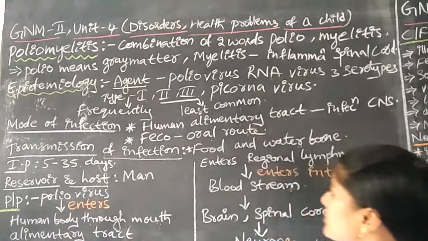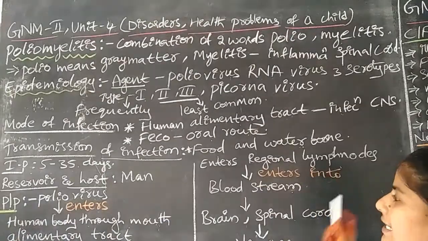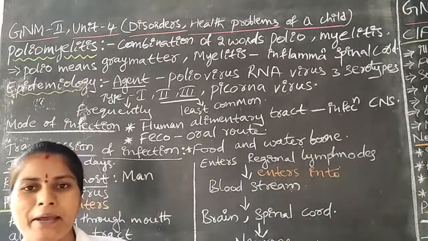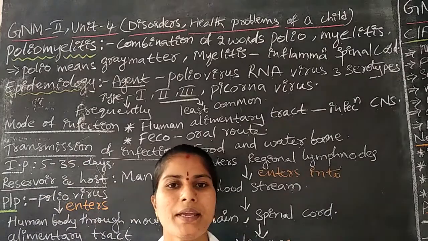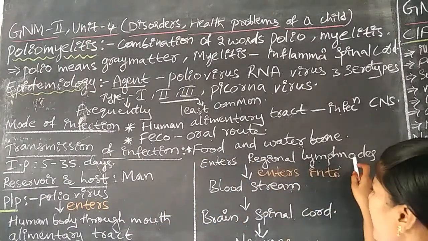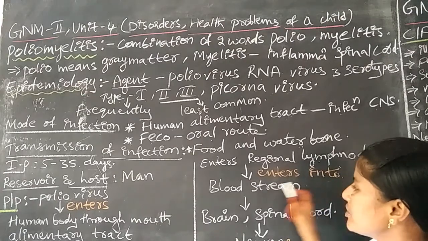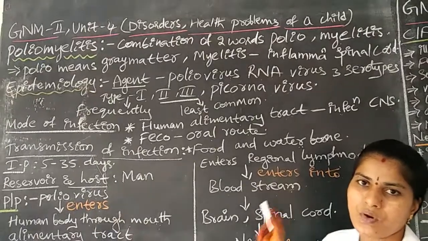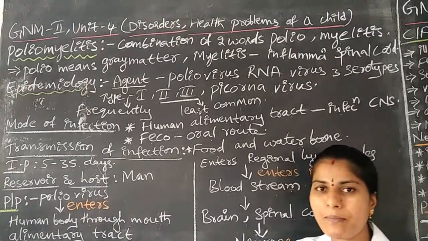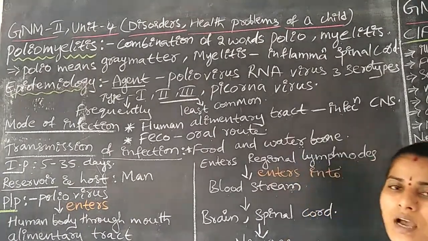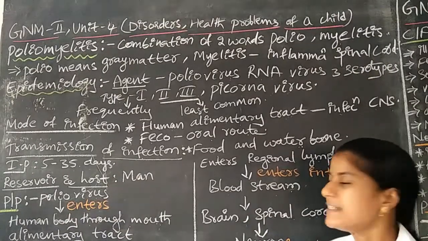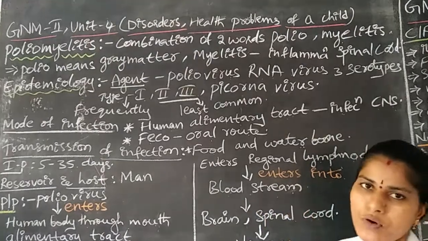Okay, it leads to the regional lymph nodes. After increasing in size and number, the virus enters the lymph nodes. After that, it enters the bloodstream. Once the virus has increased in number, it spreads through the lymph nodes and, after infection of the lymph nodes, it mixes into the blood stream of the human body.